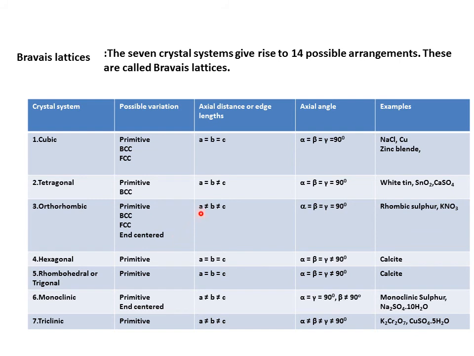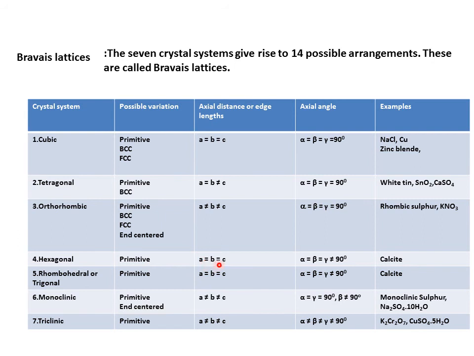Axial distances are A not equal to B not equal to C. Axial angle alpha is equal to beta is equal to gamma, which is equal to 90 degrees. Examples: rhombic sulfur, potassium nitrate.